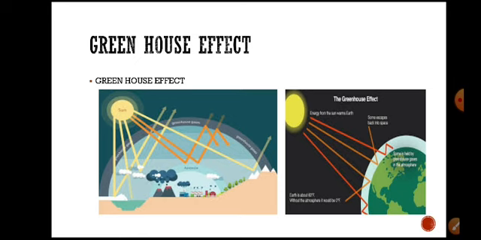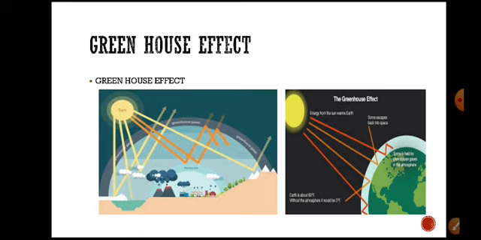During the day, the sun heats the Earth's atmosphere. At night, when the Earth cools down, the heat is radiated back into the atmosphere. During this process, the heat is absorbed by the greenhouse gases in the Earth's atmosphere. This makes the surface of the Earth warmer, and that makes the survival of living beings on Earth possible.